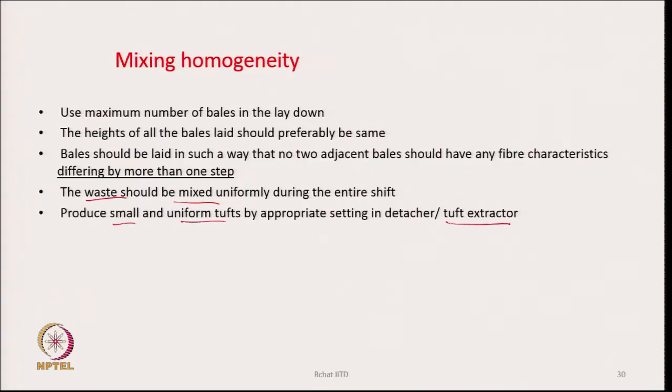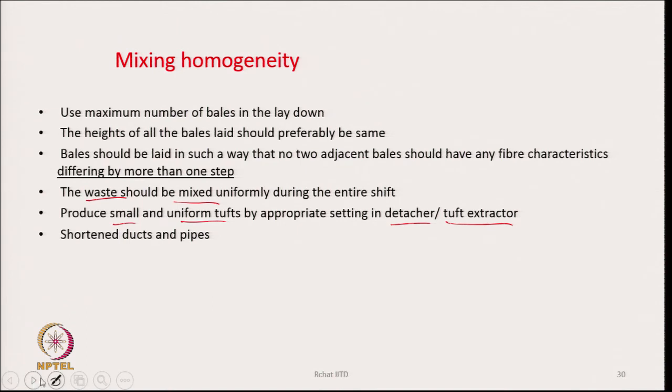So, the tuft extractor or detacher, whatever you use, should be set to produce smaller tufts. Smaller tufts are better for homogeneity. Shortened ducts and pipes also help. The tuft flow through the ducts also matters from the point of view of homogeneity.